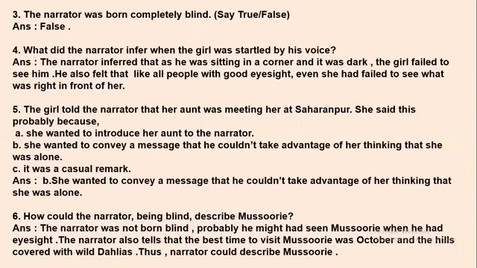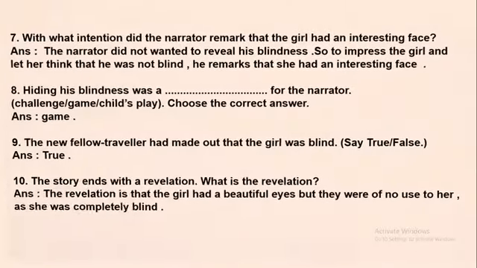And he also describes the hills which are covered with beautiful wild dahlias. It's a kind of yellow flower. The narrator was able to describe Missouri in this manner because he had already been there when he had his eyesight. Okay, I hope these answers are clear. Let's move on to the next one.